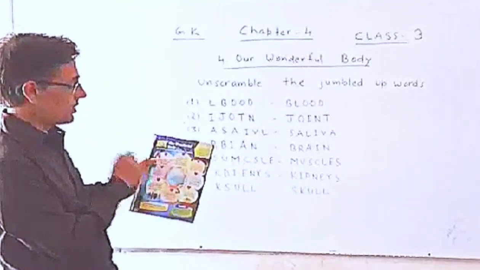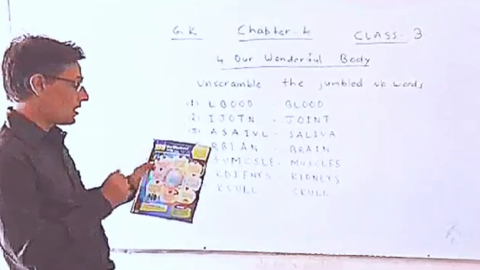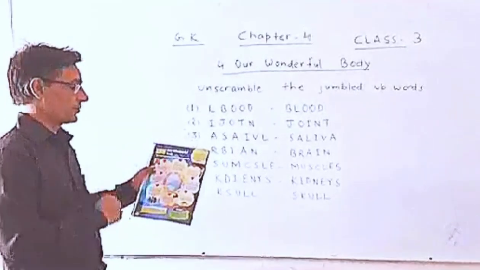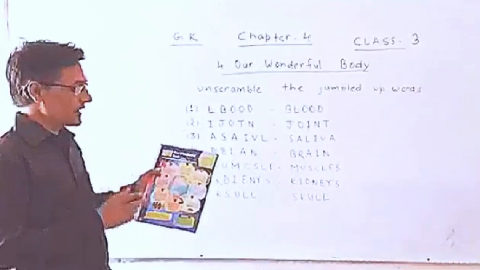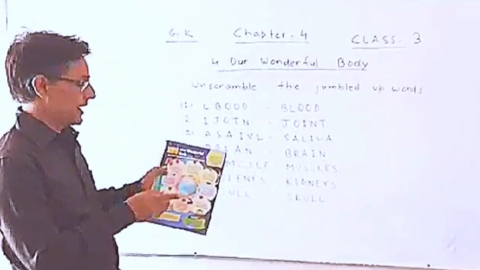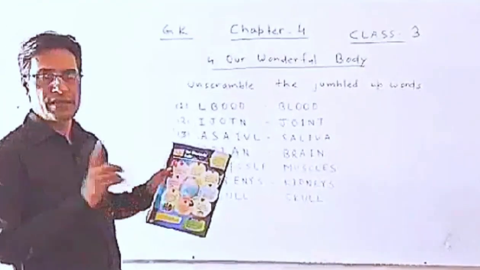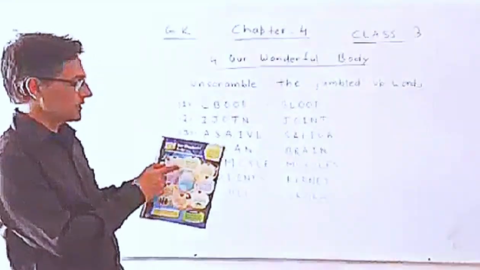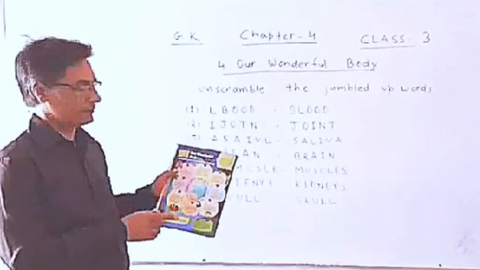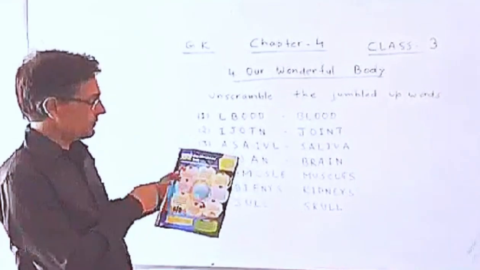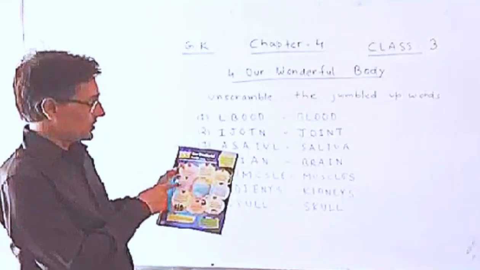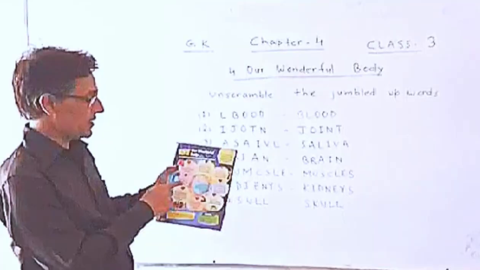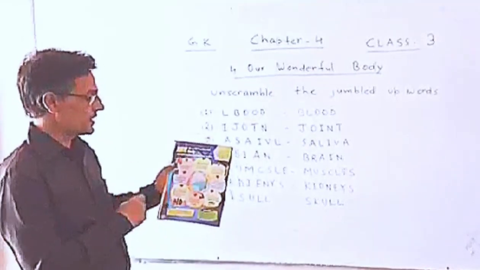Here are the organs that help us to breathe. You should guess here which organ helps us to breathe. Means lungs. You should write here lungs. Lungs are the organs that help us to breathe. And next is the bony case which protects our brain. So you should guess here.